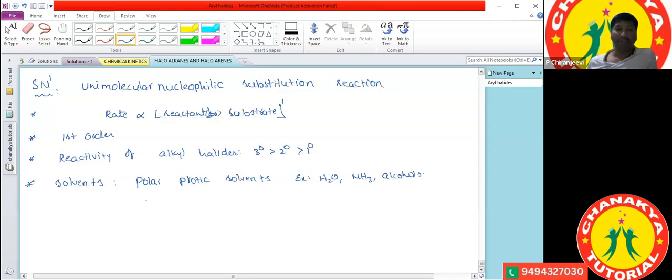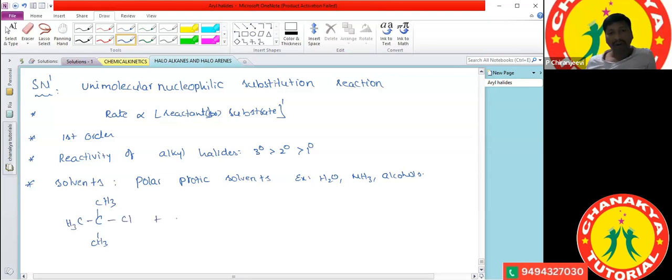Now let us see the reaction mechanism. What is the best example we can take for the SN1 reaction? Here it is a tertiary alkyl halide. I'm taking tertiary butyl chloride as the reactant: CH3 bond CH3 bond CH3 bond Cl.